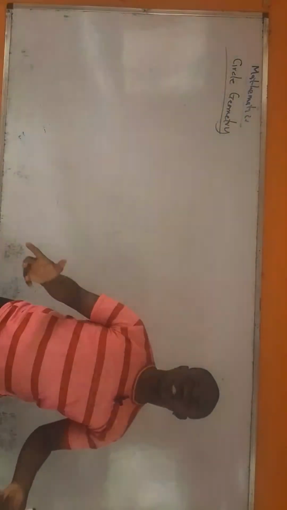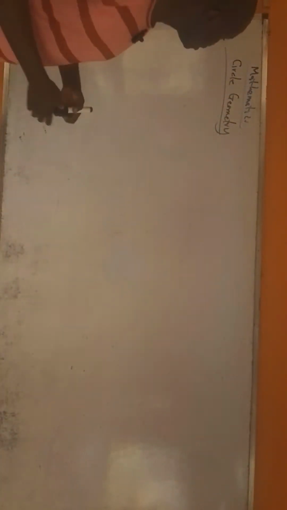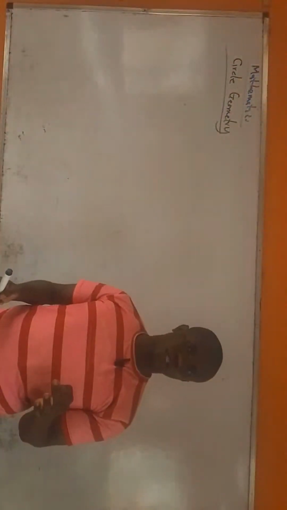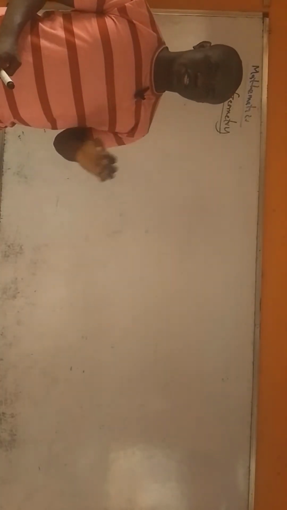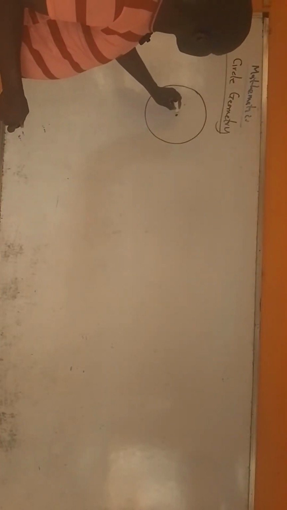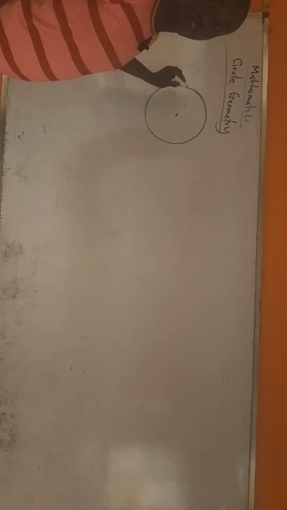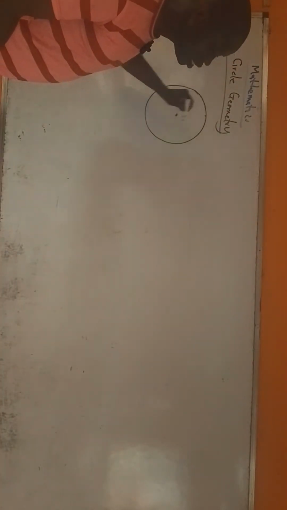I won't bore you with so much detail. So you know what a circle is, okay? A circle is basically a shape, a perfectly round shape. One unique thing about a circle is that the distance from the center to any point on the circumference is always the same. So if this is a circle, and this is the center, this line here is the circumference. From this point here to any point on the circumference is always the same.